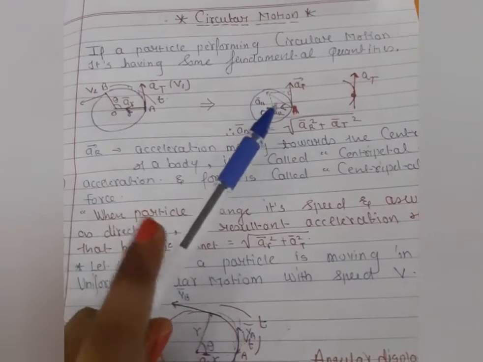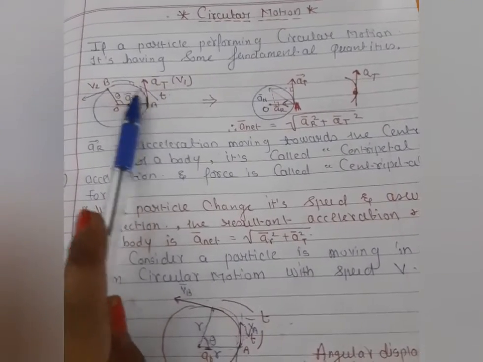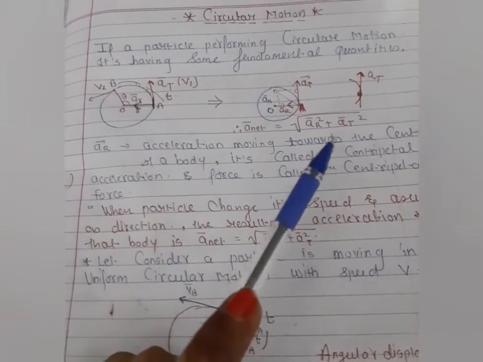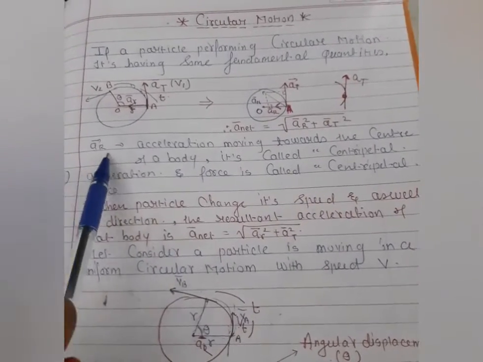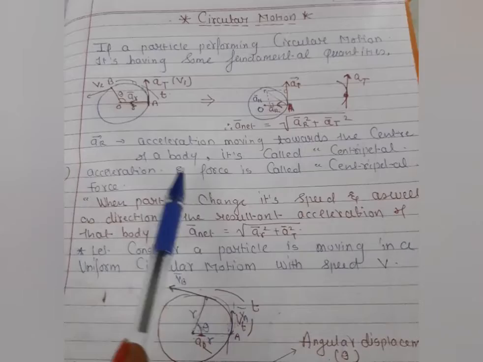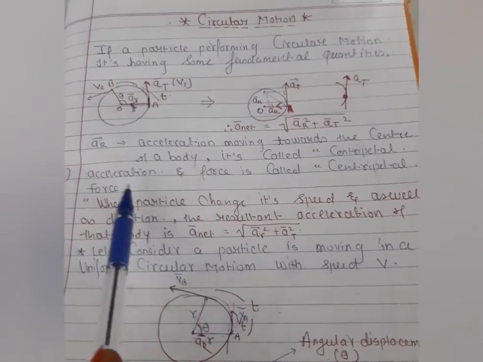You have to find out the acceleration and velocity of that particle during this condition. So how do you find out? So here we have this condition. Let me explain this condition. The acceleration is moving towards the center of the body. That's why it is called centripetal acceleration, and the force is called centripetal force.